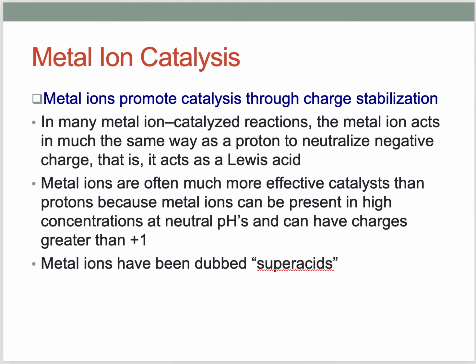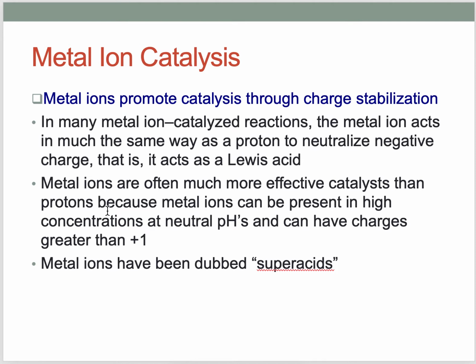First, metal ions can promote catalysis through charge stabilization, and they do this by acting like an acid. In many metal ion catalyzed reactions, the metal ion acts in much the same way as a proton to neutralize negative charge. That is, it acts as a Lewis acid. So what does a Lewis acid do? It accepts electrons and thereby neutralizes the negative charge, thus doing the stabilization. Metal ions work in a similar fashion.